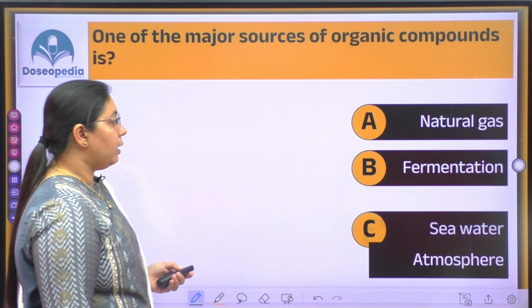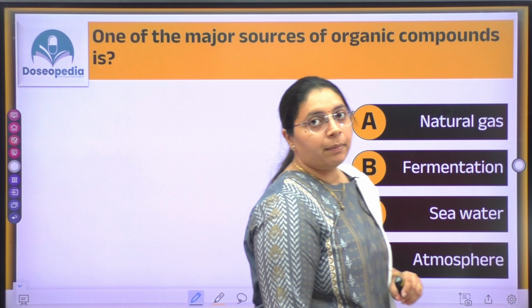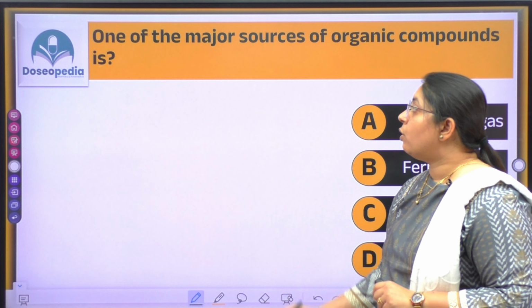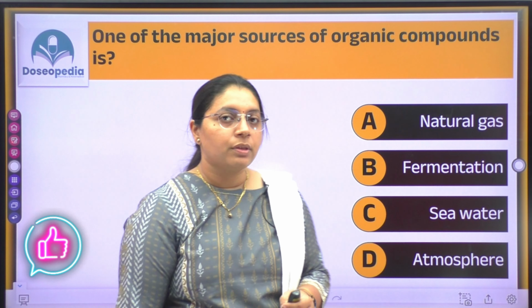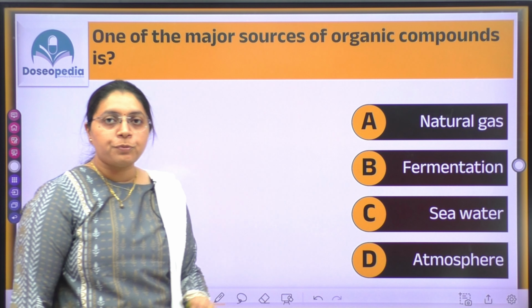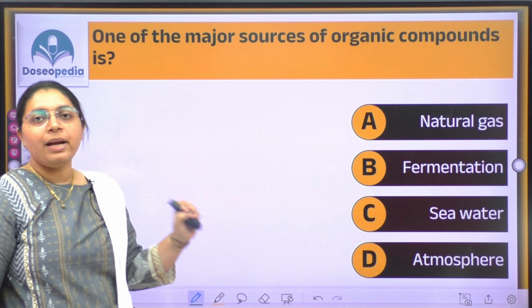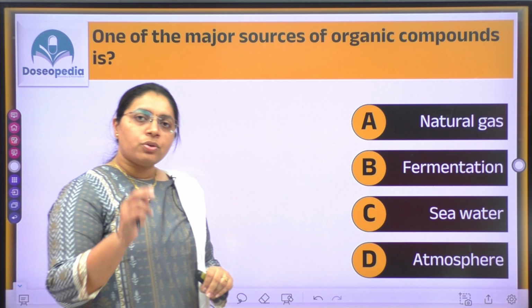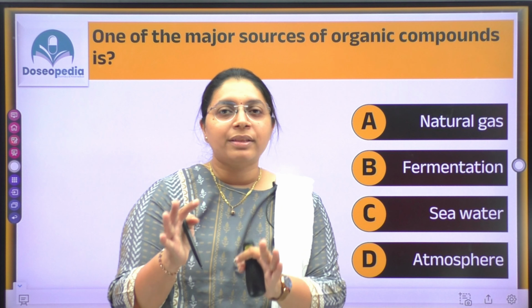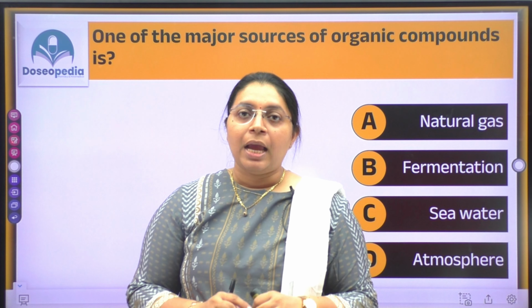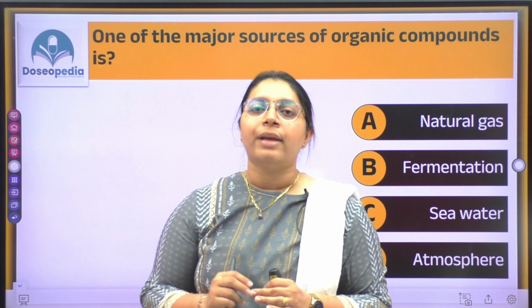The next question is, one of the major sources of organic compounds is? We have seen various sources of organic compounds, and here you are given four options: natural gas, fermentation, seawater and atmosphere. Just recall your 6th or 7th standard science, where you studied the processing of natural gas.